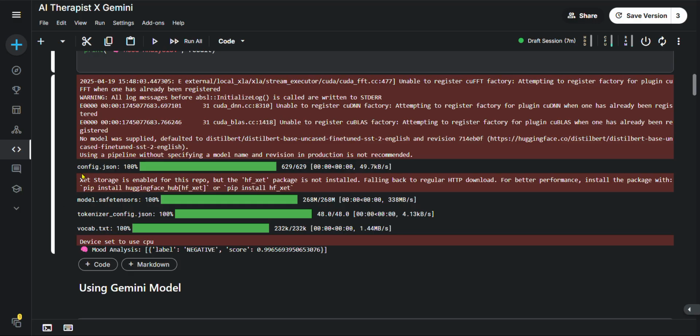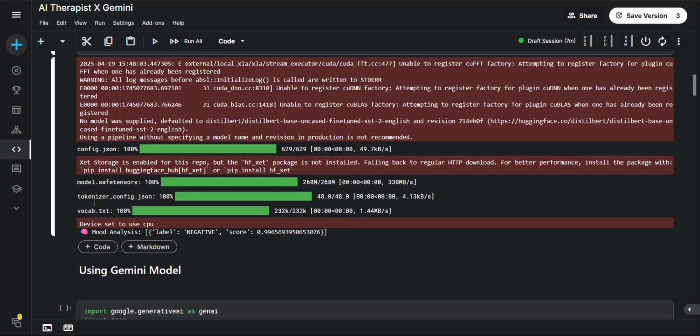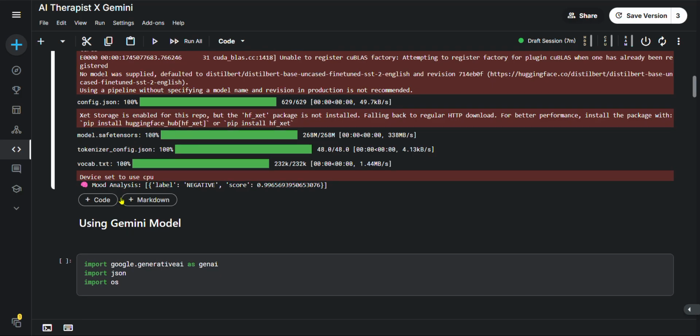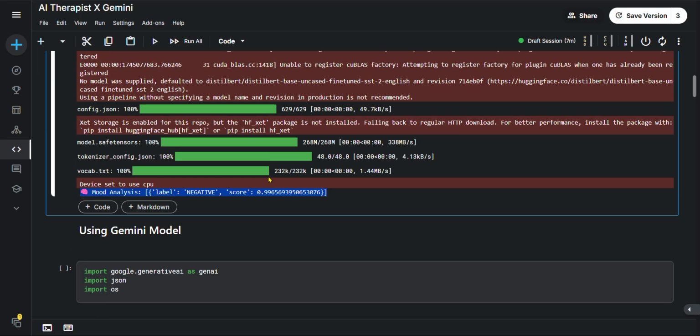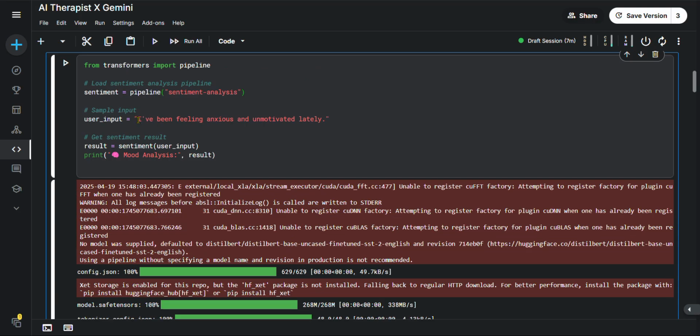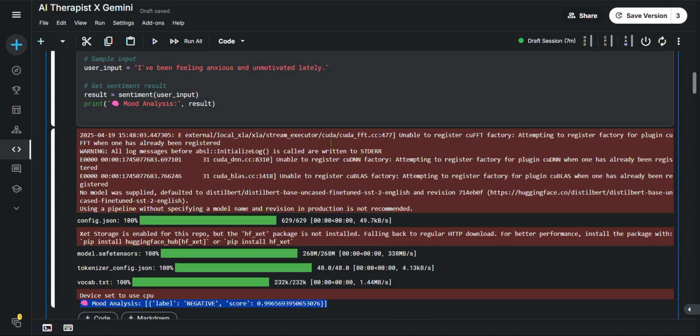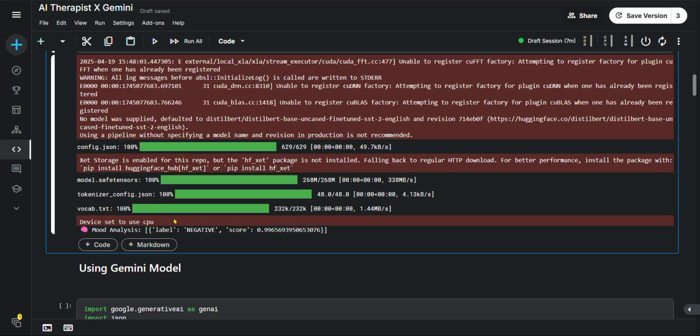Here config.json is loaded, model.safetensors loaded, vocab.txt loaded. Then this is what we get, a mood analysis. Here we have put the user input as, I have been feeling anxious and unmotivated lately. That is a sad one, or we can say a negative mood. So in this mood analysis, we got label negative and a score of almost 99.6%.